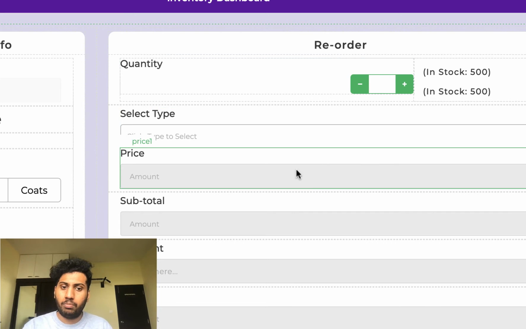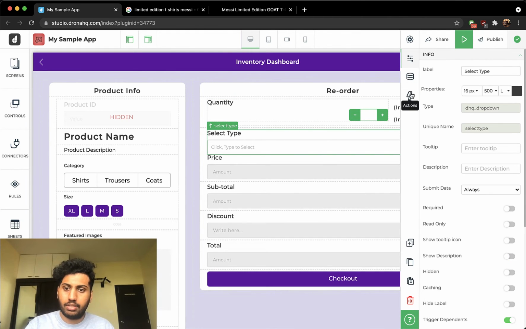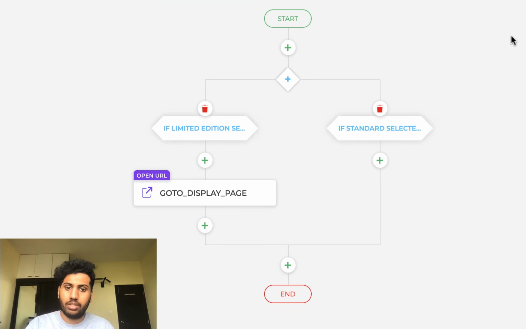I have a drop down button over here where it gives you a choice between what type of shirt you want to order. And let's go and take a look at the value select action. What I did is I'm checking if the variant chosen is either a limited edition or a standard edition. If the user wants to purchase a limited edition shirt, I can take some special actions which I couldn't do before. For example, right now I've taken him to a URL which will show him more about the product. So let's see if it works or not.